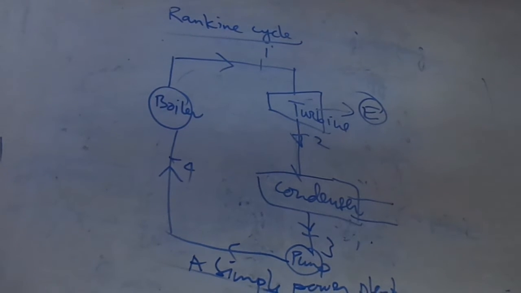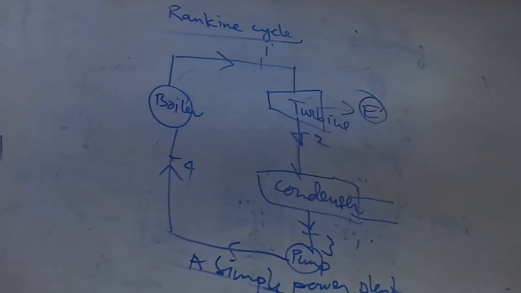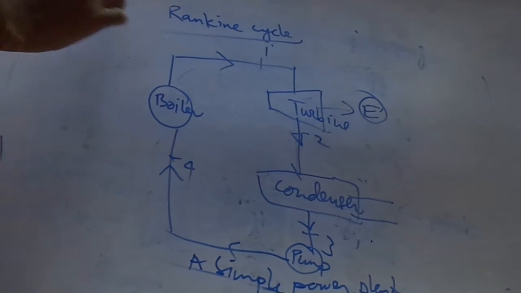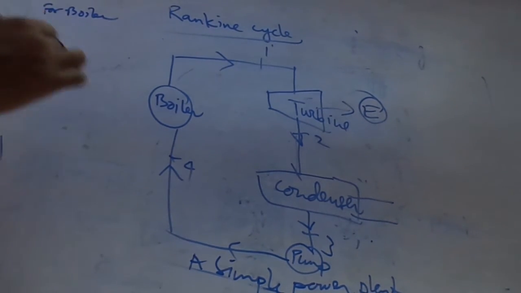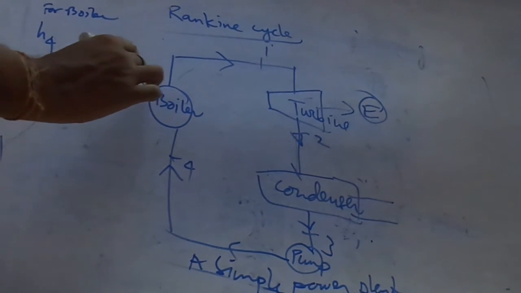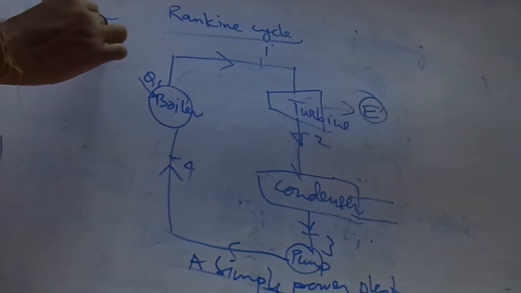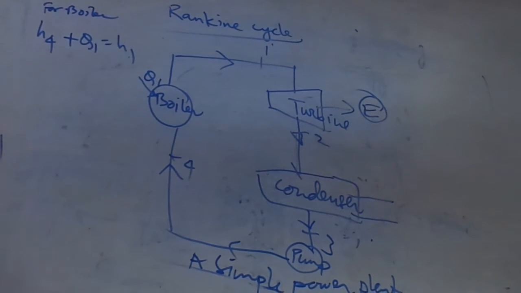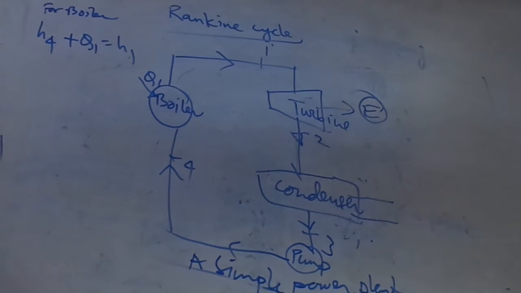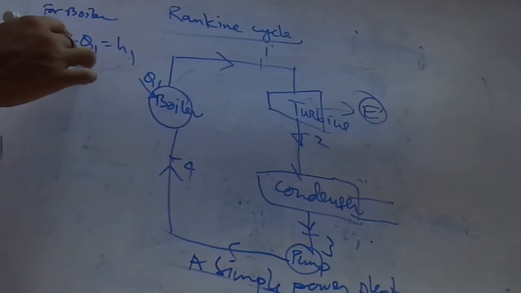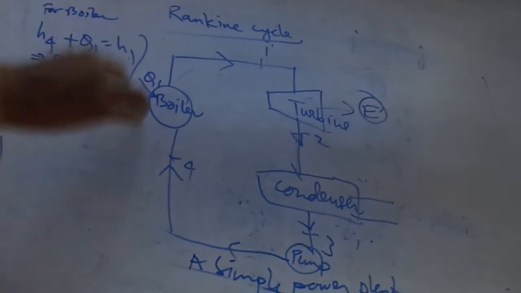Okay, now if we go to the equation, actually the steady flow energy equation, SFEE for the boiler, we may write down H4 entry, Q1 entry, exit H1. H4 plus Q1 equal to H1. Therefore, Q1 equal to H1 minus H4. Okay.